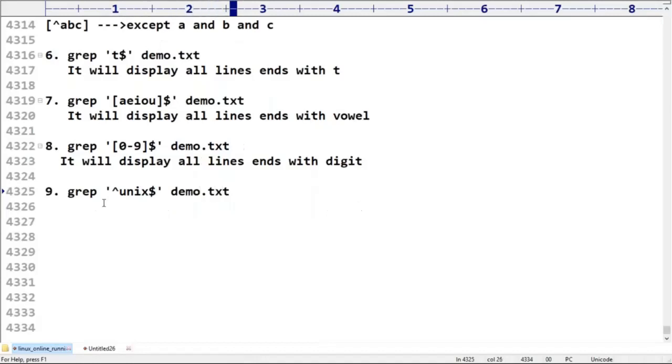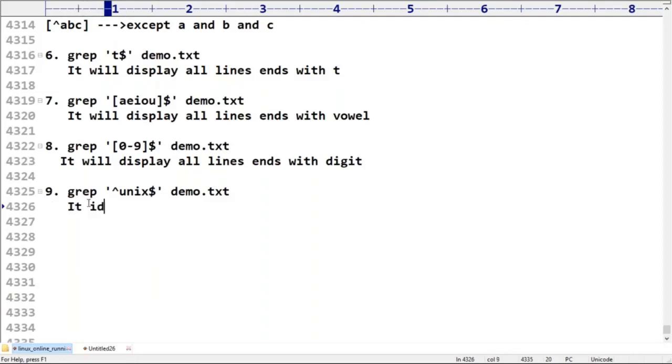Anyone, can you please tell which things it is going to print, sir? Please confirm. Most of the people are going to feel it means starts with Unix and ends with Unix. Suppose Unix is there, is this line going to be considered or not? No, no. Remember this one. From the beginning and the end, in the middle only Unix should be there.